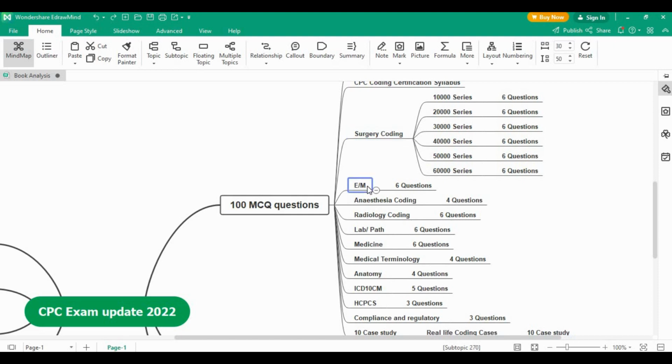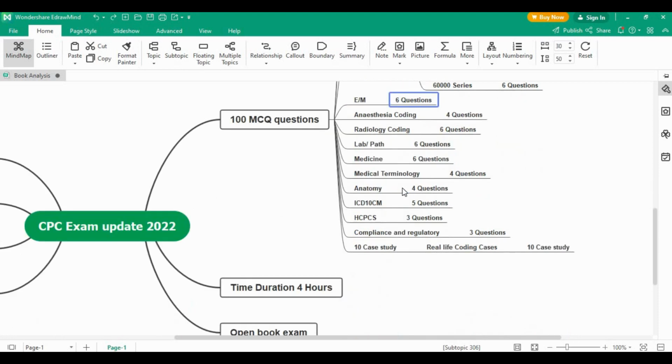The next section is again a very important one, evaluation and management coding. The total for this E&M section will be 6 questions for 6 marks. Previously this particular section was 10 marks, so AAPC reduced 4 marks from this section to condense the CPC exam into 100 MCQ questions. So 6 marks is assigned to the E&M coding section in your 100 MCQ CPC examination.